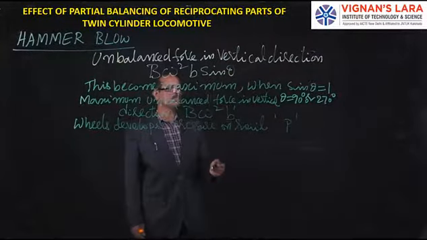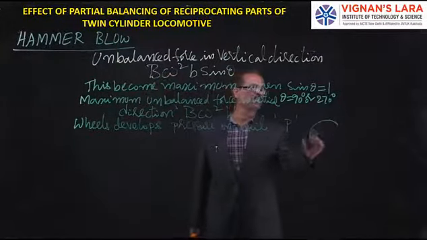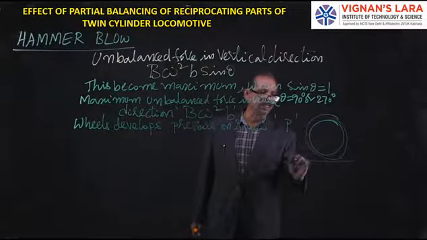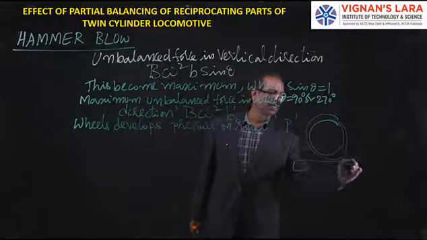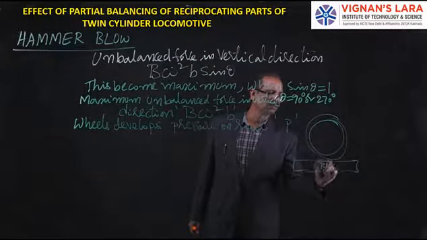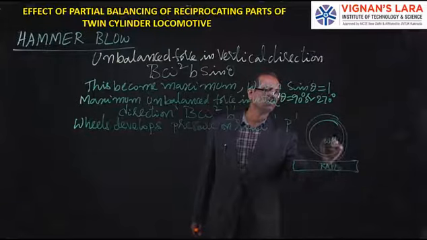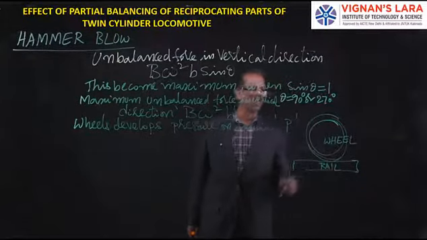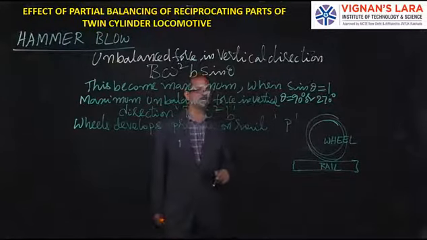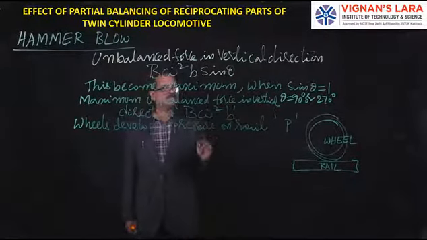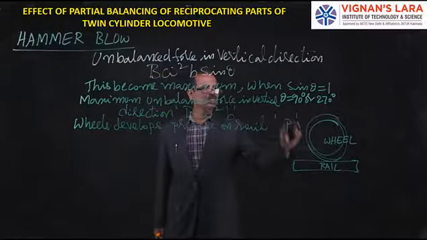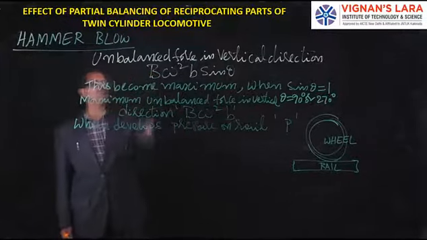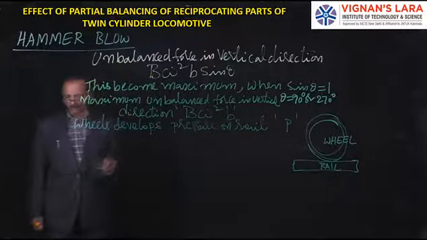So what is a wheel? A wheel is nothing but your loco wheel, like this, and it is traveling on a track. This is called a rail and this is called a wheel. So the wheel exerts a pressure on the rail. This is called P. This always acts in the downward direction, and the unbalanced force b omega square b may become positive or may become negative.